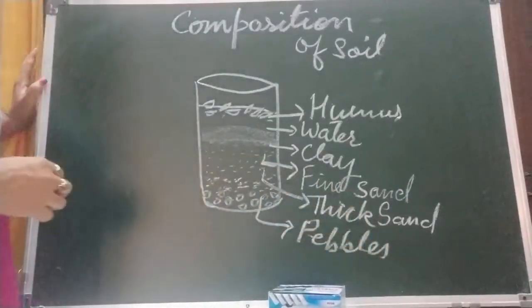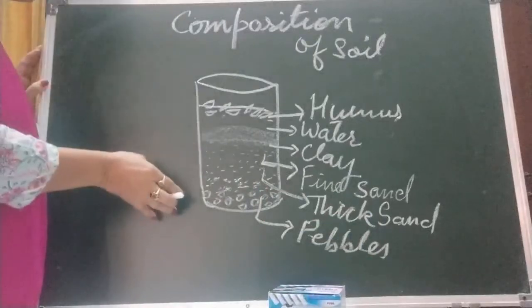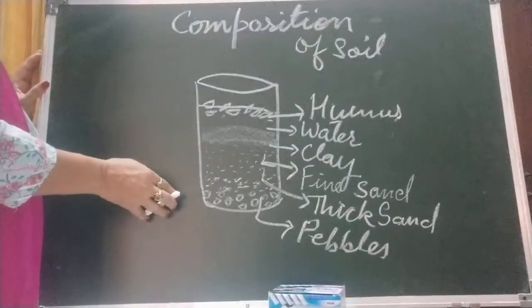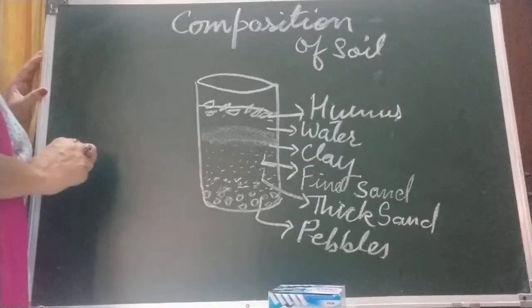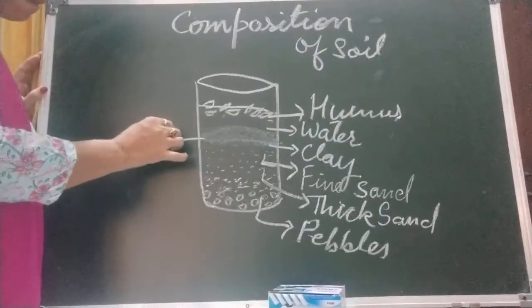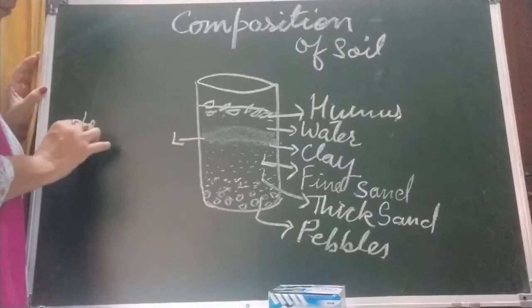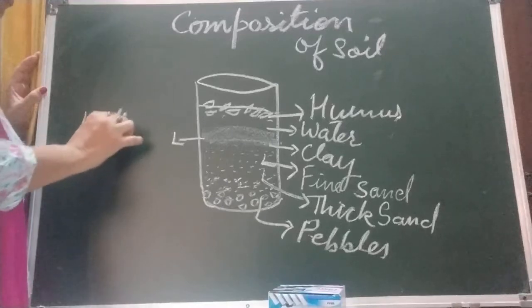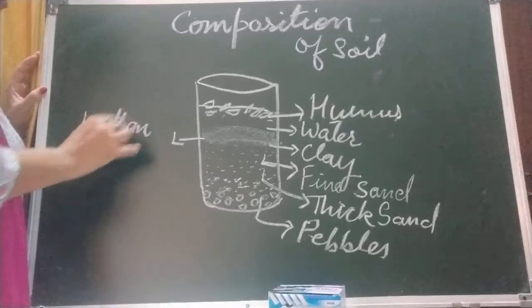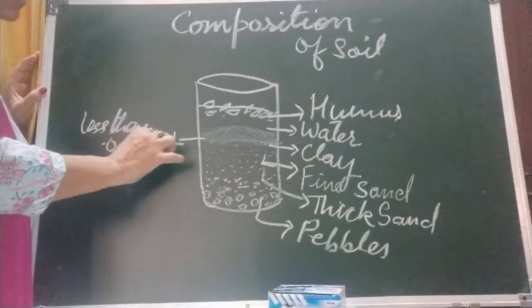Now children, we are going to see the sizes because they are settled according to their weight. We will see the size of the clay. What is the size of the clay? Less than 0.002 millimeter.